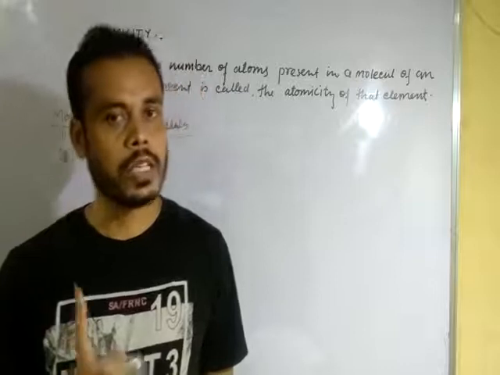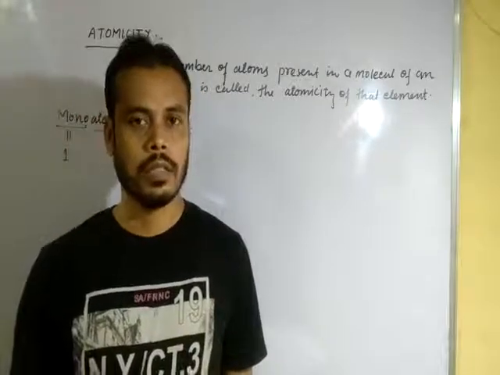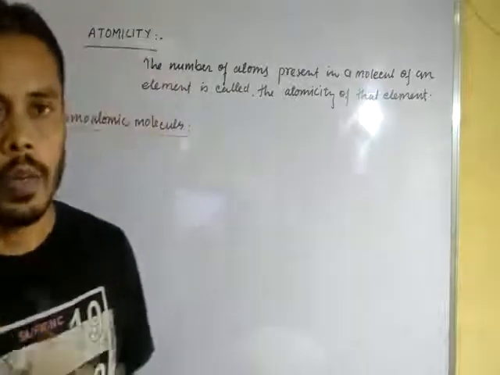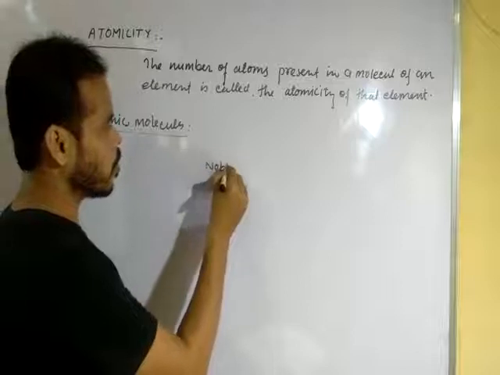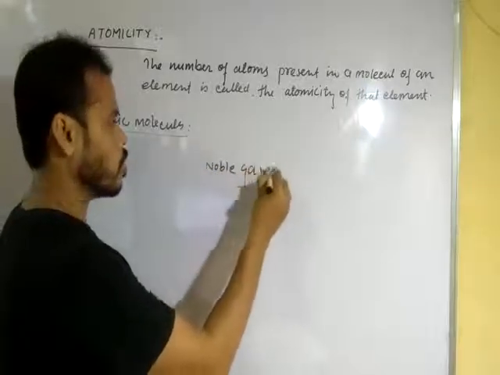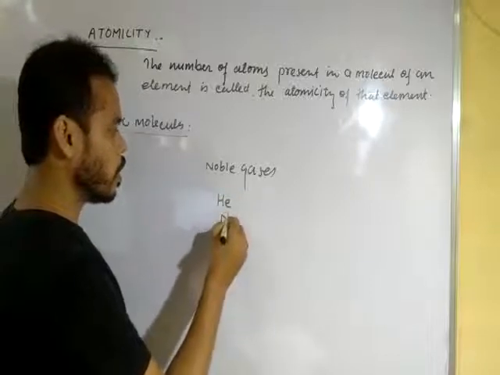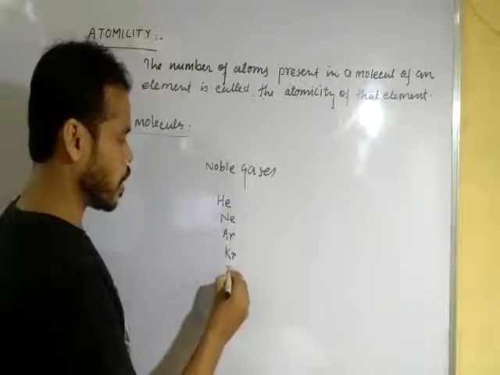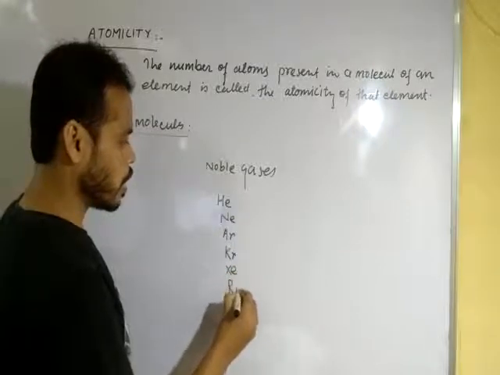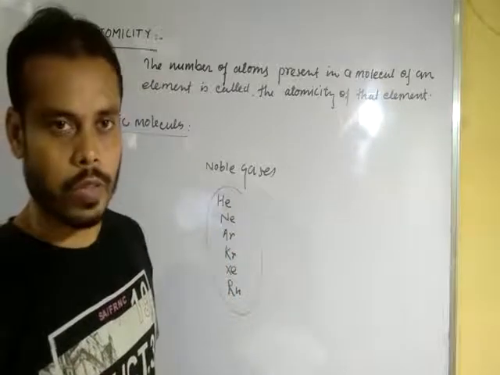For example, noble gases like helium, neon, argon, krypton, xenon, radon, and the metals also.